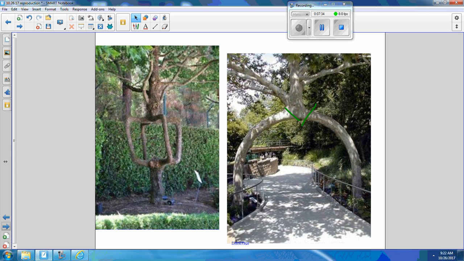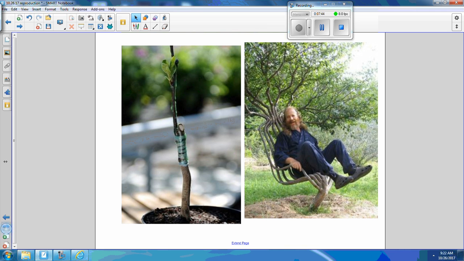Where that green lines are is where they cut the tree and then they secured a new branch on from a different tree and made that arch. They make this little, looks like a little cage. Somebody made a chair. It takes a pretty long time. It took that man, if we have enough time, we'll watch a little video, a long time to make that tree with the 40 different fruit. That's a real tree. This is called a scion.